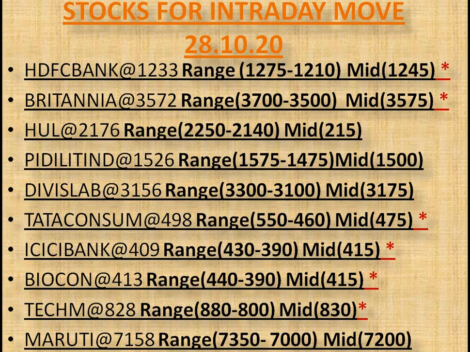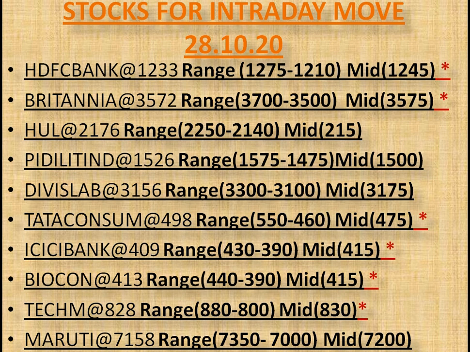As per my exploration, there are some volatile stocks for intraday trading with trading range and midpoint. So what is the trading range and what is the midpoint? If a stock sustains above its midpoint and increases volume with price, then the upper range denotes its higher resistance to achieve with support of the midpoint. Same as, if a stock sustains below its midpoint with increased volume, then the lower range denotes its reversal support with resistance as the midpoint.